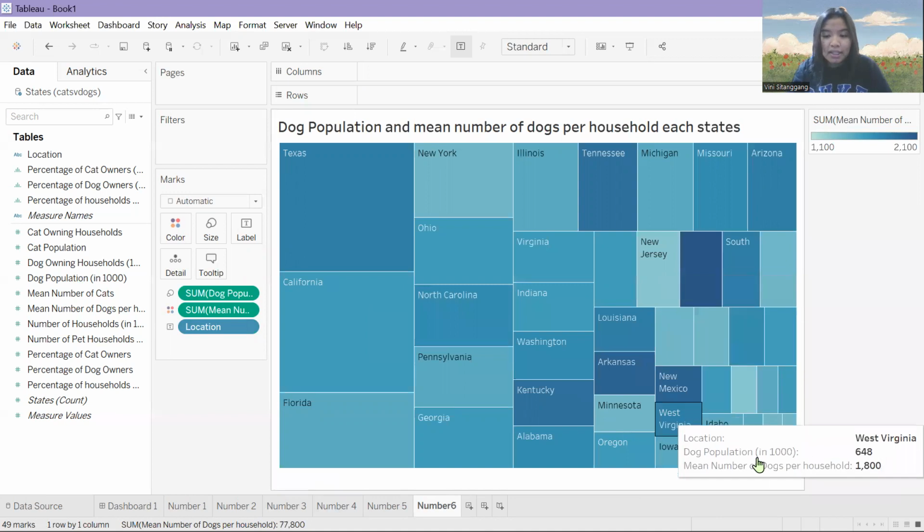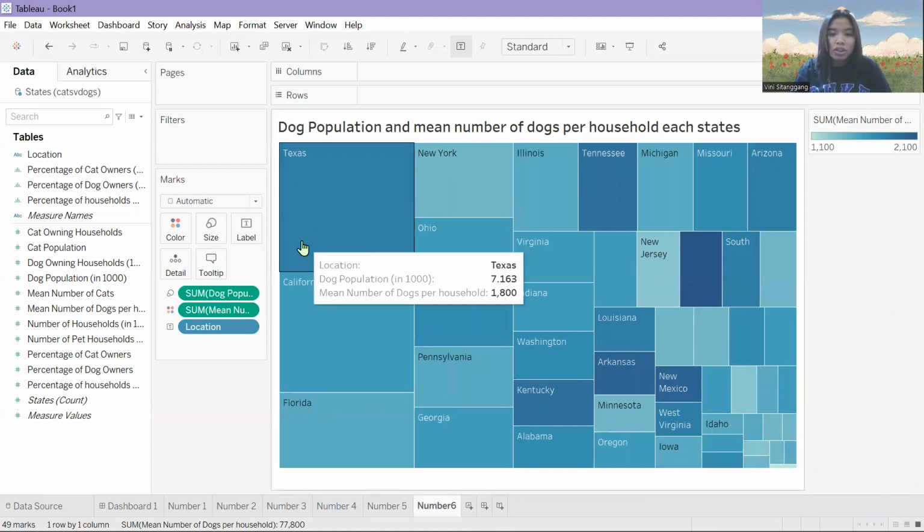With this data, we can see the larger shape is Texas, with a dog population in thousands of 7,163 and a mean number of dogs per household of 1,800.